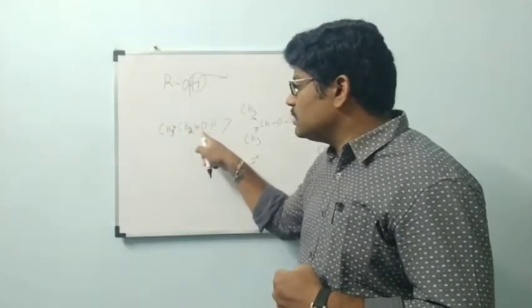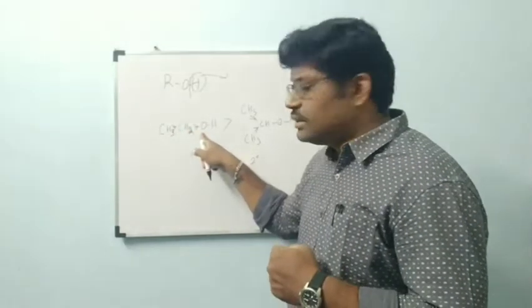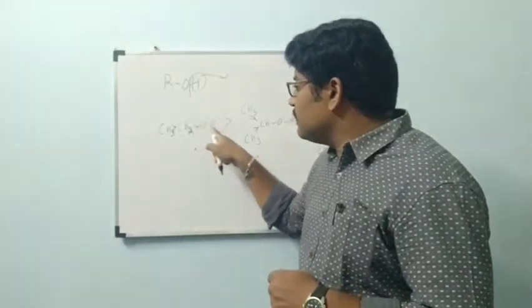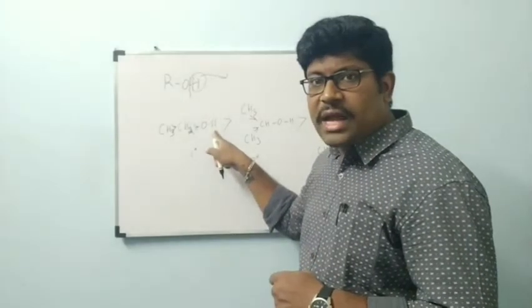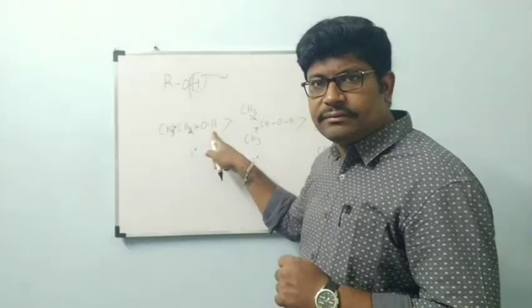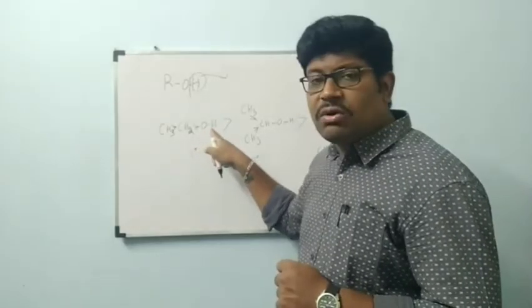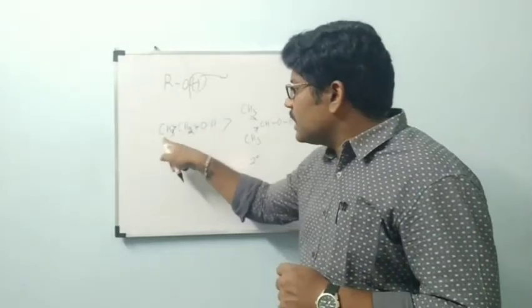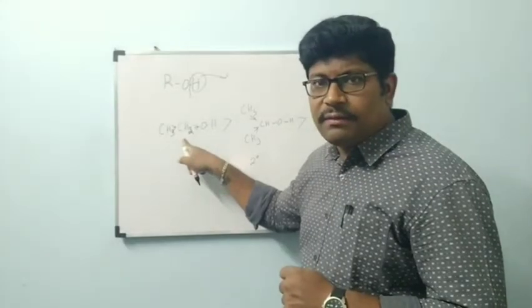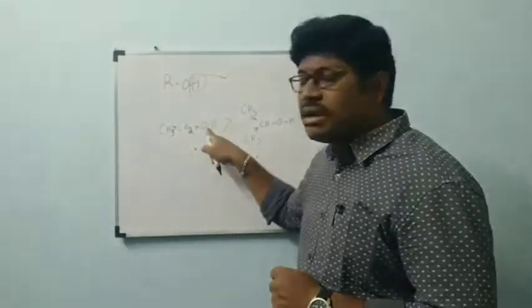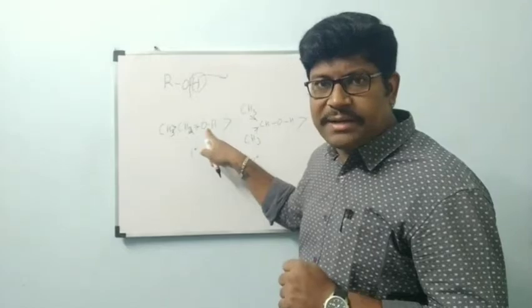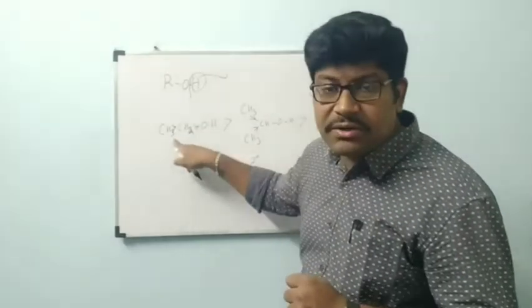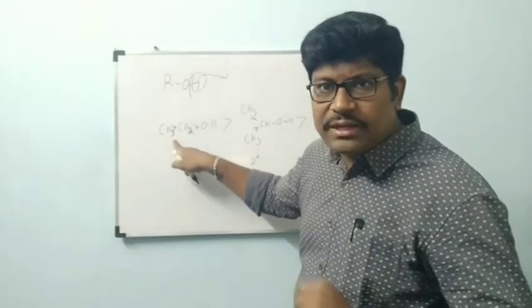This carbon will hold the oxygen strongly. In turn, this oxygen will hold the hydrogen strongly. That is the meaning. But here, how many electron donating groups are there? One electron donating group only.